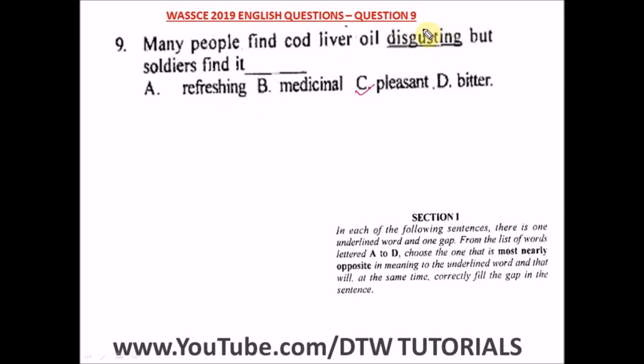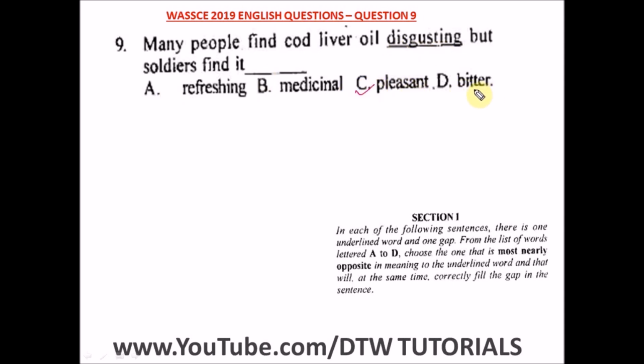But here, disgusting, we're looking at something that is repulsive, is repelling. So we're not looking at something that will take life out of you. That's not what disgusting means. Refreshing means it's revitalizing.